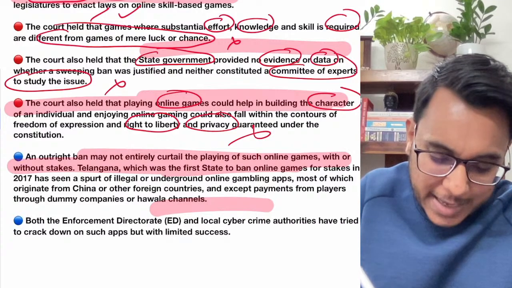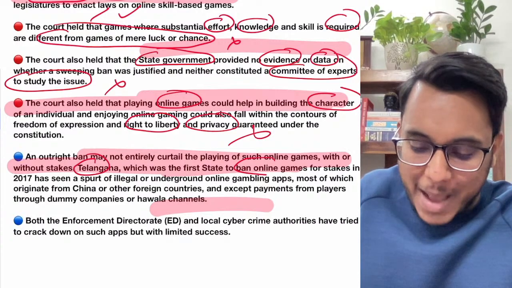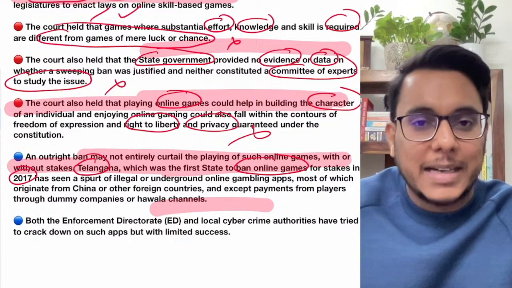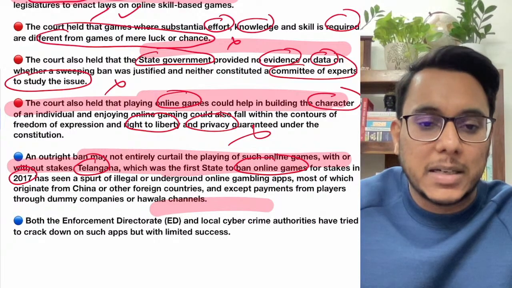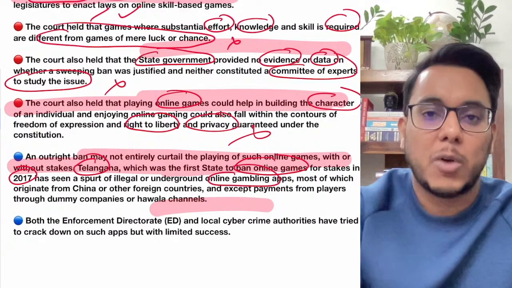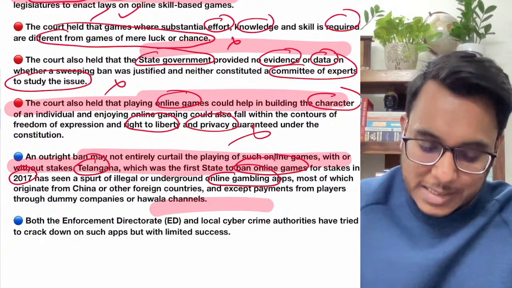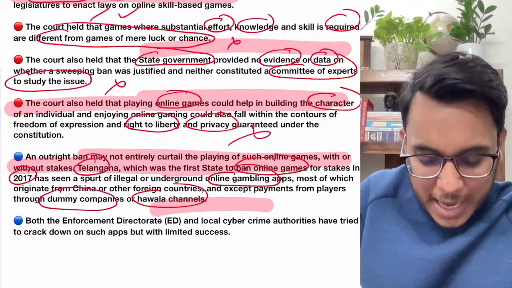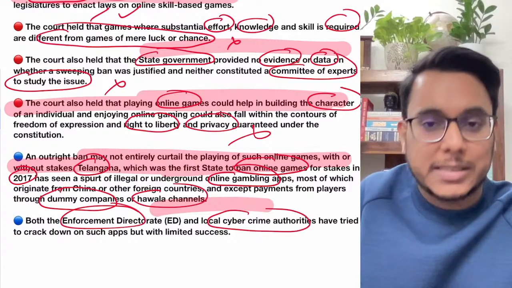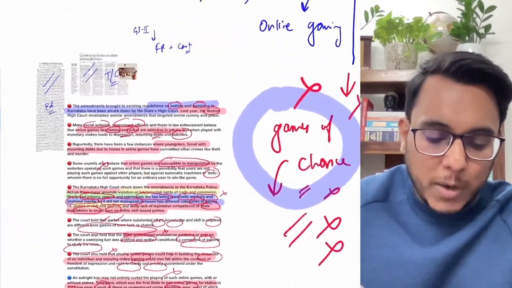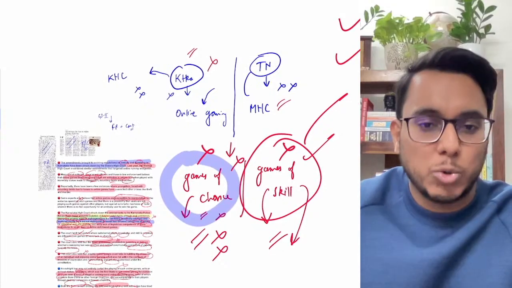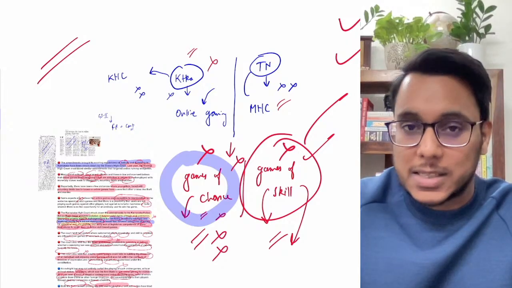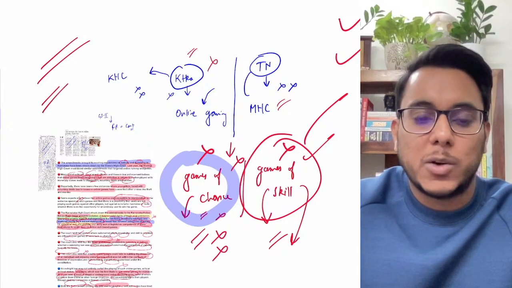Now in this direction, Telangana was the first state to ban online games, in 2017. But what happened after the banning? This entire gaming activity turned illegal, and underground gambling apps developed. And what happened? They started receiving money through Hawala channels, through dummy companies. Is it clear? The Enforcement Directorate as well as the local cybercrime authorities have not been able to control the underground activity that started after 2017. So therefore outrightly banning these apps might not be the long lasting, sustainable solution. So this is all that has been provided in this article.